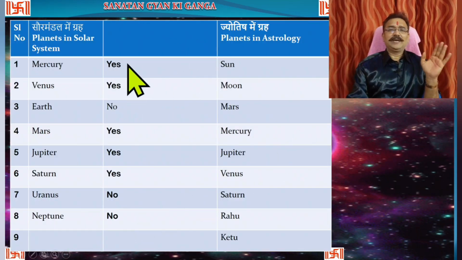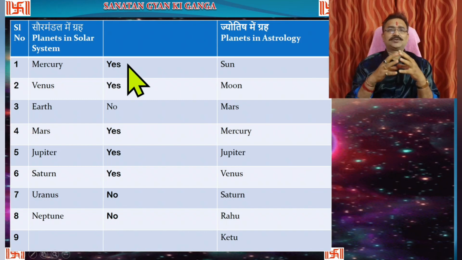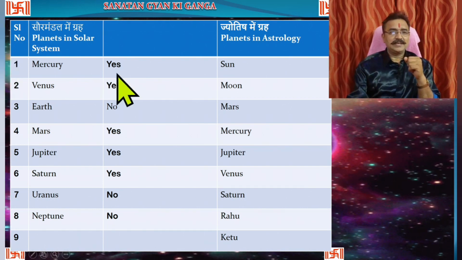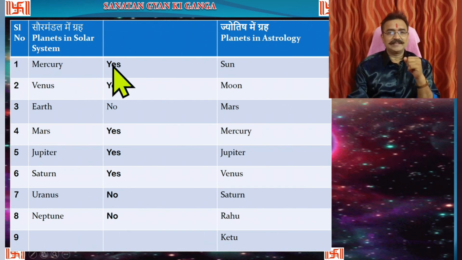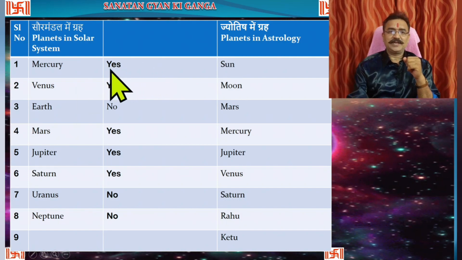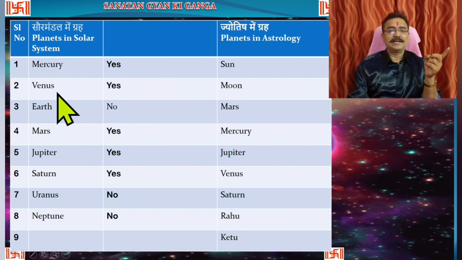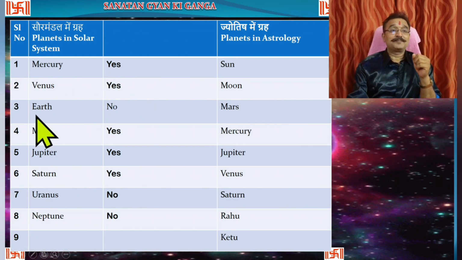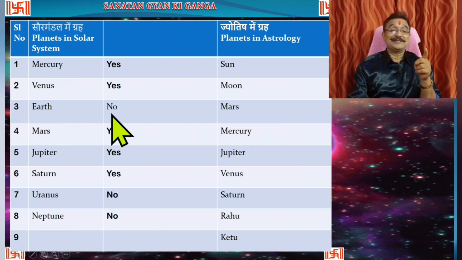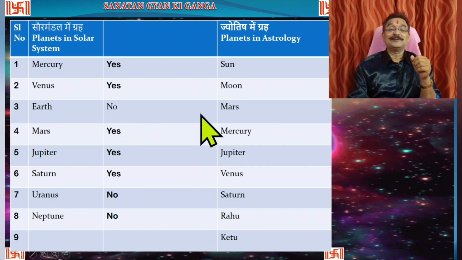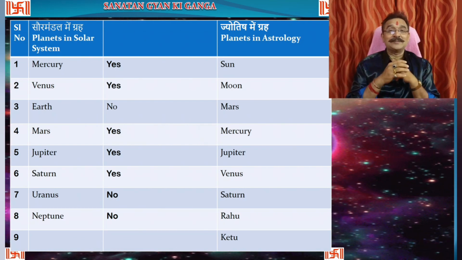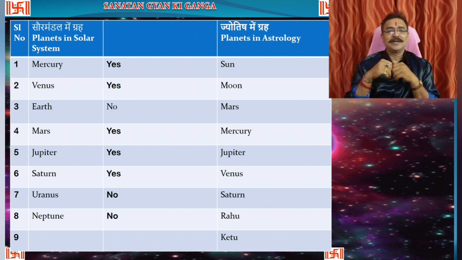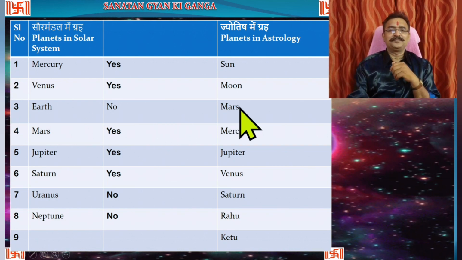So when we compare the real solar system and astrology, we find that Mercury is in the solar system and it is adopted as a planet in Jyotish also. Venus is a planet in the solar system and it is adopted as a planet in astrology also. Earth is a planet in the solar system, but it is not considered a planet in astrology because we are on the Earth. We have to consider Earth as stationary, then only can we understand the effects of other celestial bodies. So here Earth is not considered in astrology.